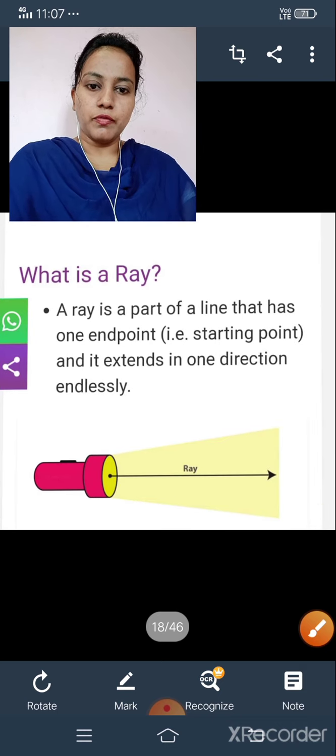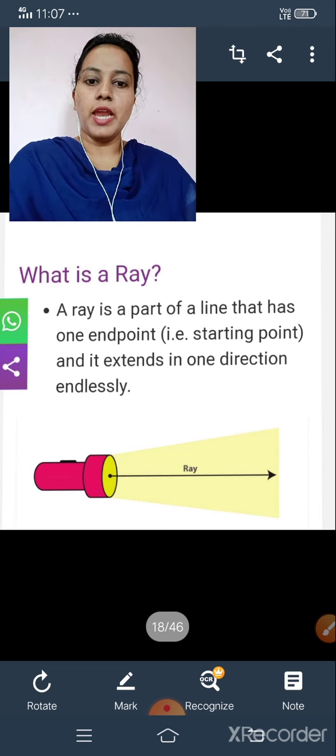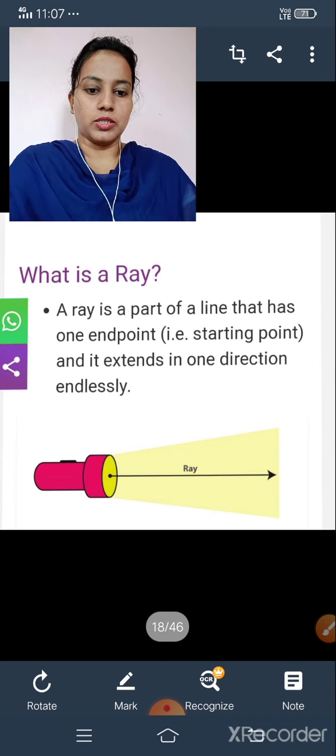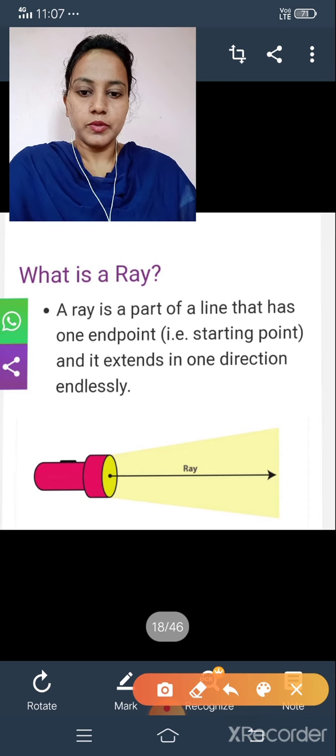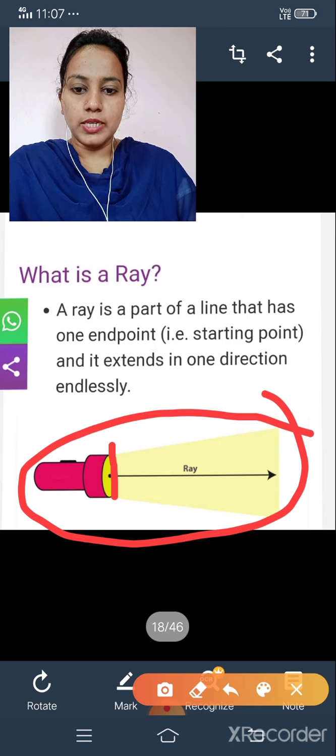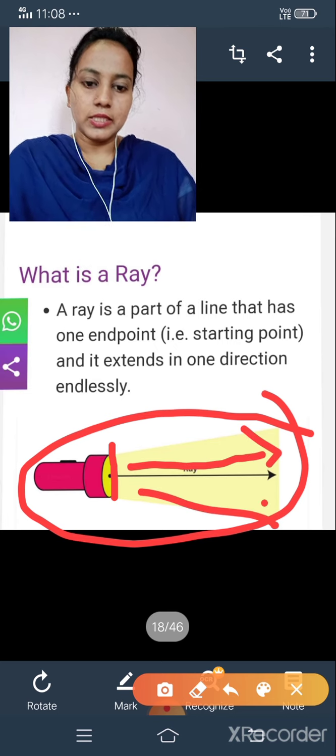A ray is a part of a line. It has only how many end points? Only one end point, and there is a starting point. It extends in how many directions? Only one direction. Like, see this one. In this torch there is an end point here, but we can extend it like this.